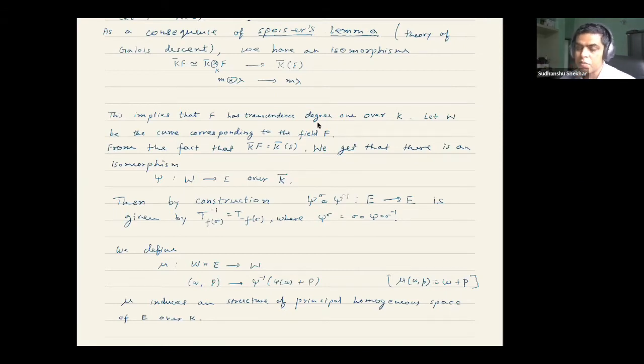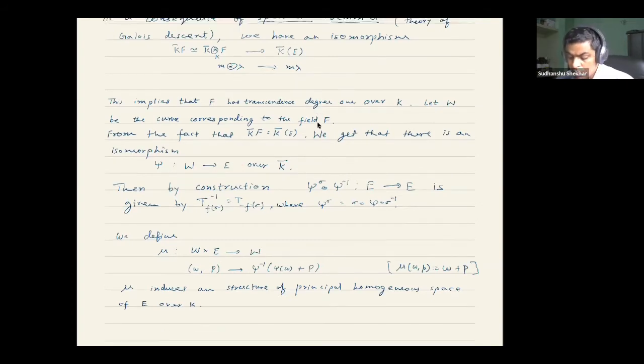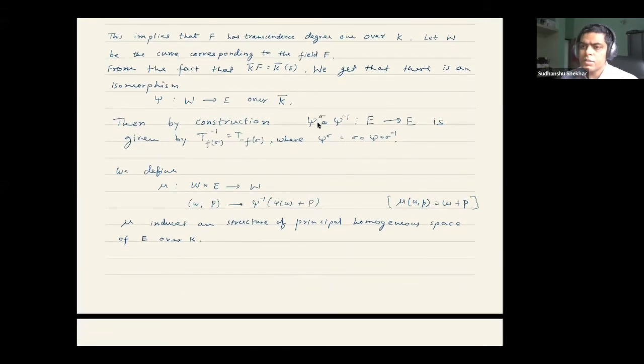So now we have a candidate. We have a curve W which we can make a principal homogeneous space, and of course W is also isomorphic to E over K bar. If I want to define a principal homogeneous space, then I also need the action of E on W. So that's what I have done here.